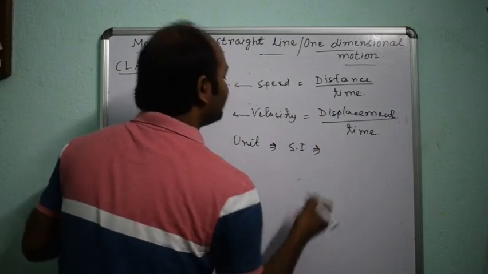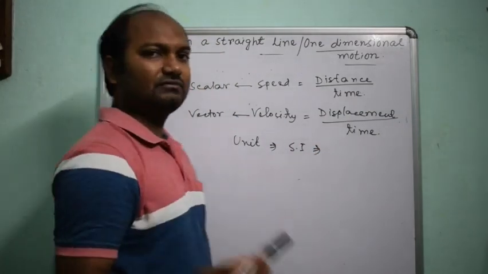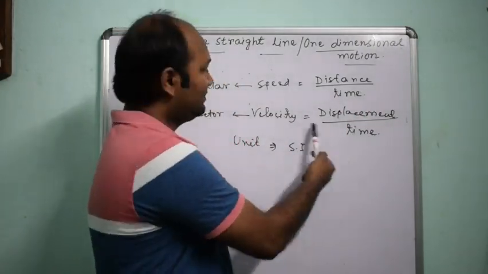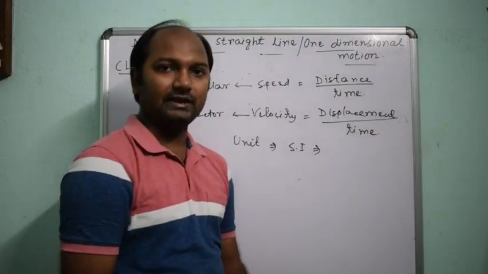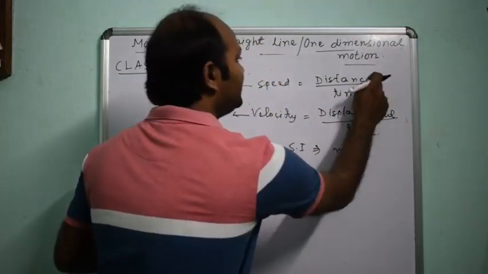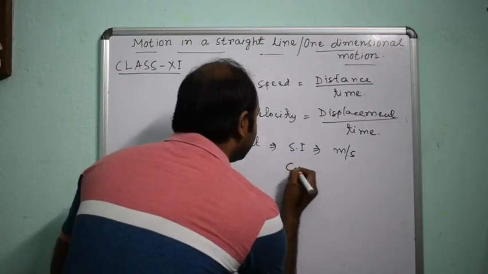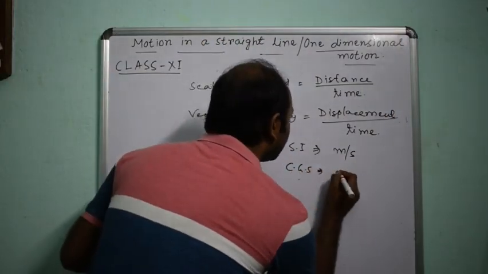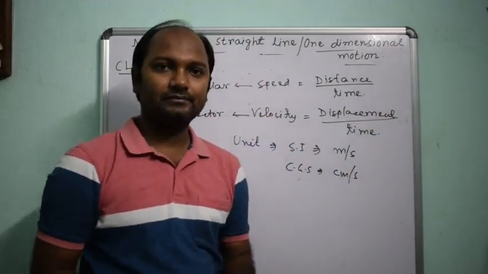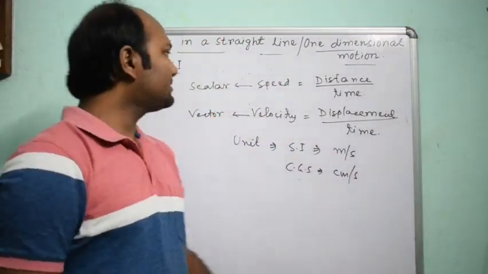In SI, you can form the unit as distance by time, or for velocity displacement by time: meter per second. In CGS, centimeter per second.